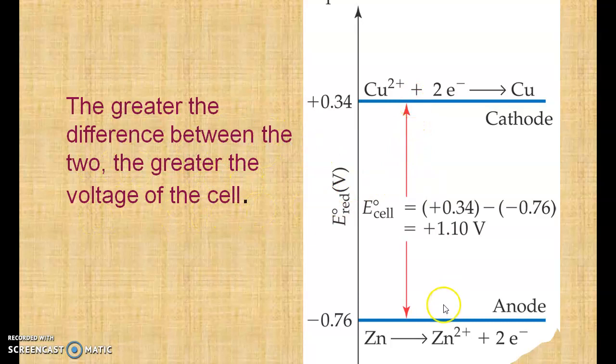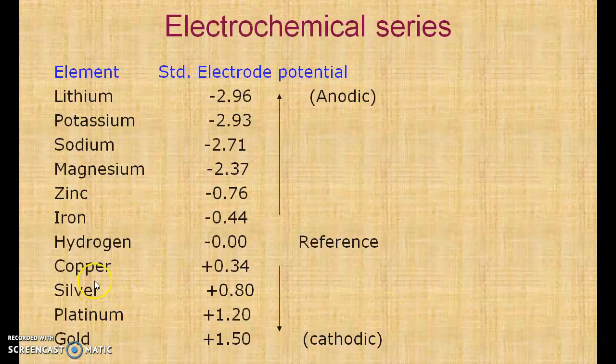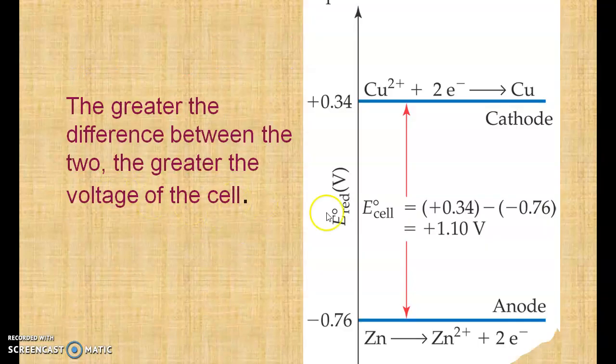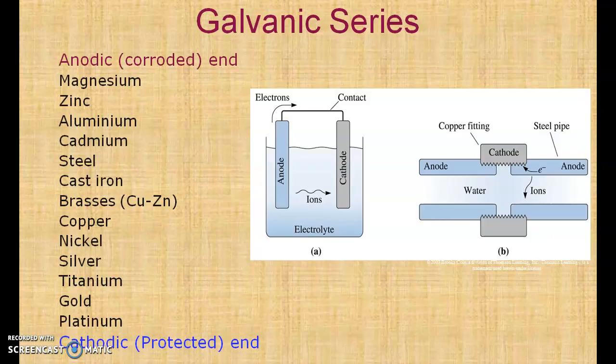If you select copper and zinc, you can see copper lies here, it has 0.34, and zinc is here at minus 0.76. If you select these two metals and connect them, then the voltage of the cell will be plus 1.10. So the greater the difference between the two metals, the greater will be the voltage.